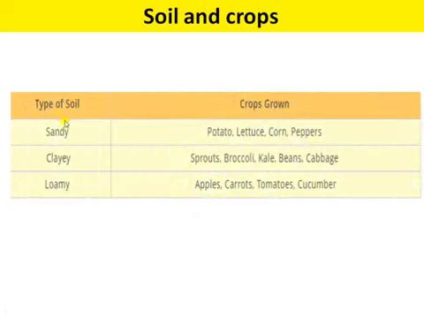Next is the type of soil and the crops grown in the different types of soil. The first is the sandy soil. Here potato, lettuce, corn and peppers are the crops grown in the sandy soil. Next is the clayey soil: sprouts, broccoli, kale, beans and cabbage. The crops grown in loamy soil are apple, carrots, tomatoes and cucumber.